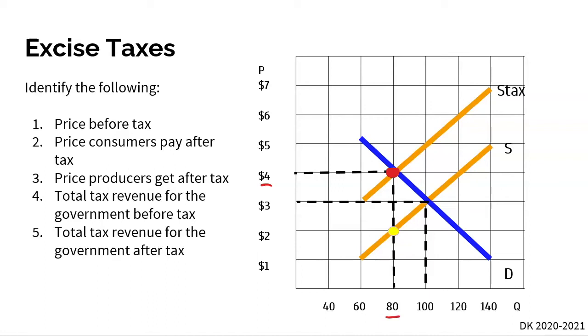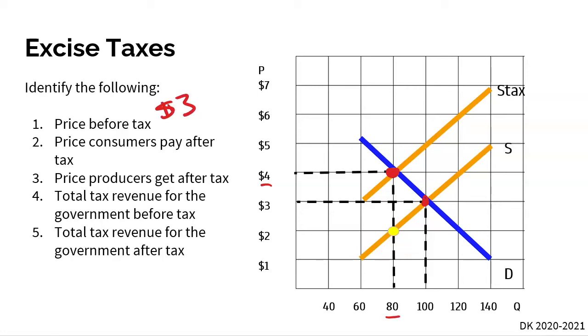So the price before the tax. In other words, how much are consumers paying for this pack of cigarettes before the $2 tax was implemented? Well, this question's pretty simple because all we need to do is go to where the original equilibrium price was, where the original supply met the original demand. And that's at $3.